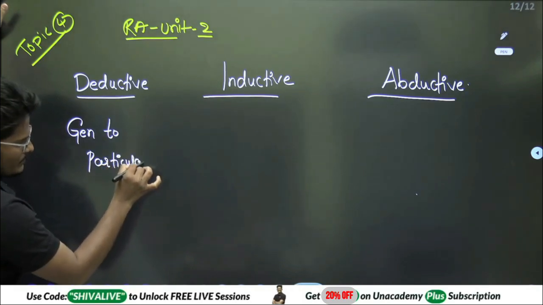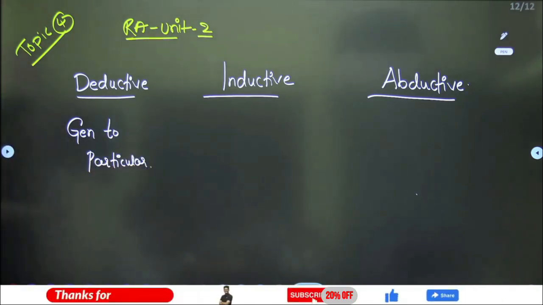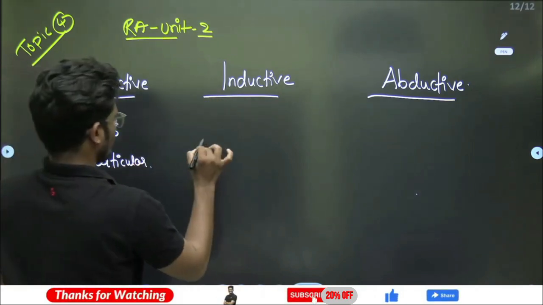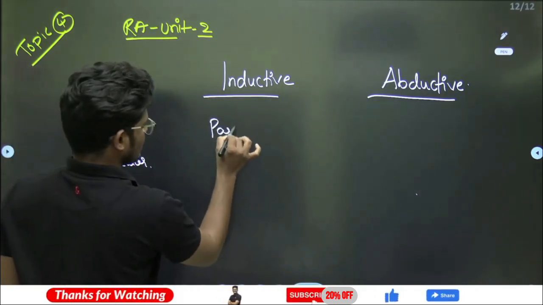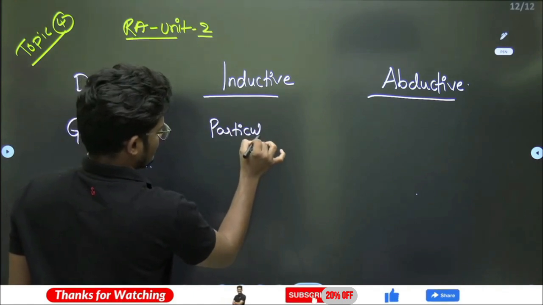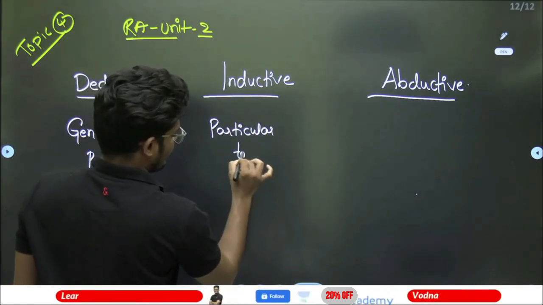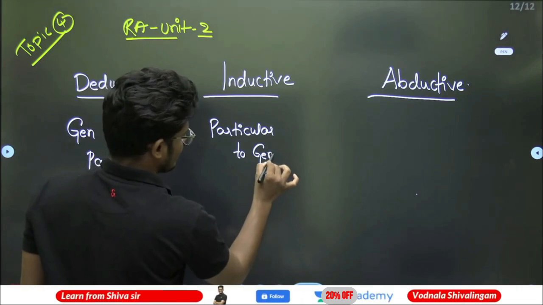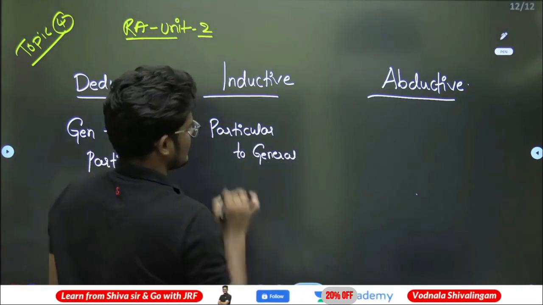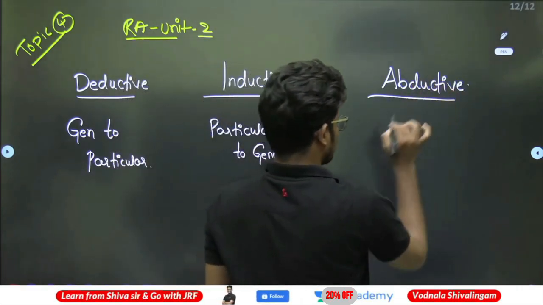General to particular. Moving always from the general to particular, which is deductive. Moving always from the particular to general, that is inductive.